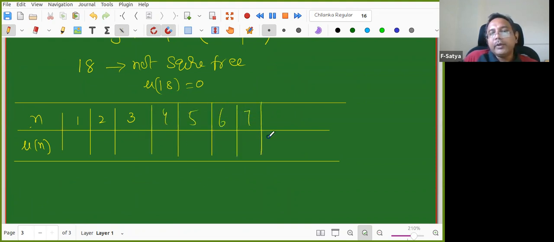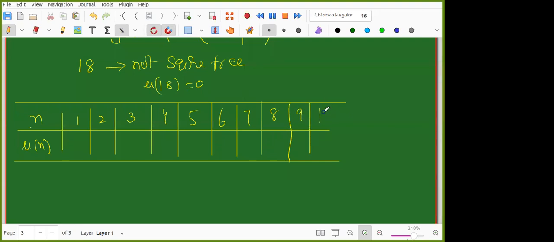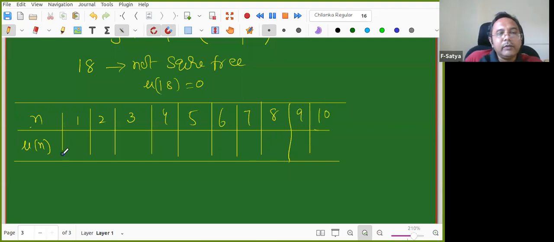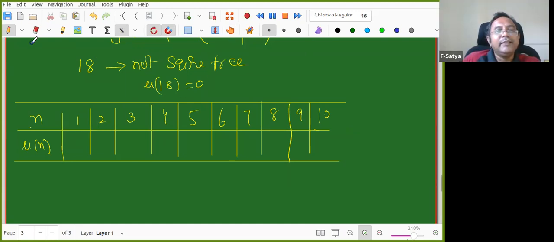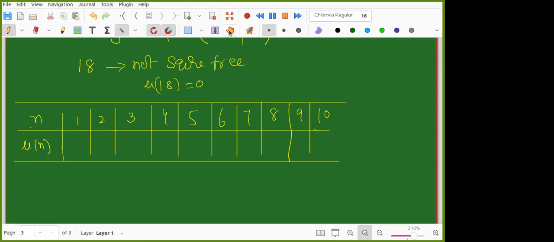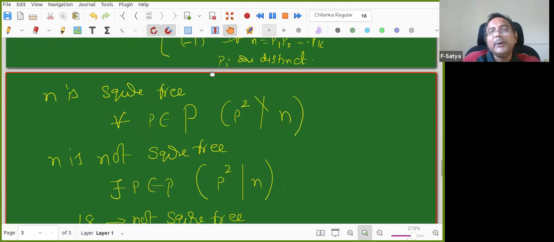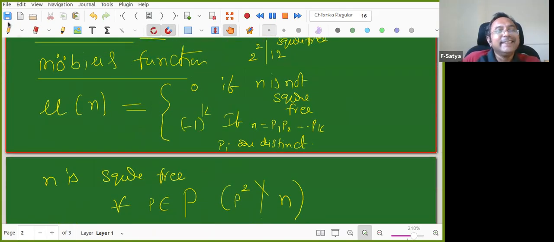Now please compute and I'll ask one of you. Prakash, are you ready? Then you can go ahead, please. What is mu of 1? Sir, 1, can we say -1? See, here I have not defined it properly. I made a mistake actually, so I have to go back and define it.